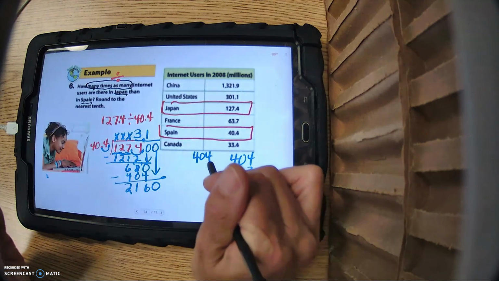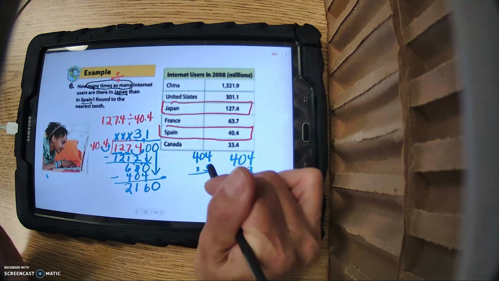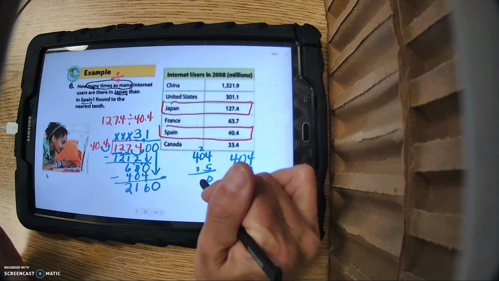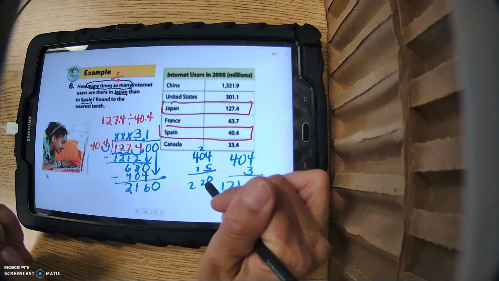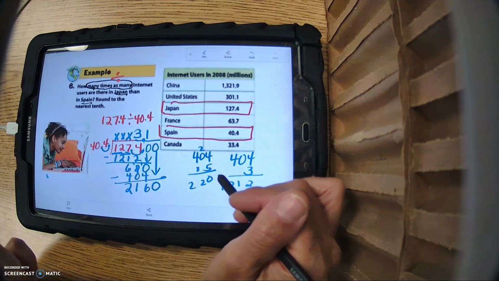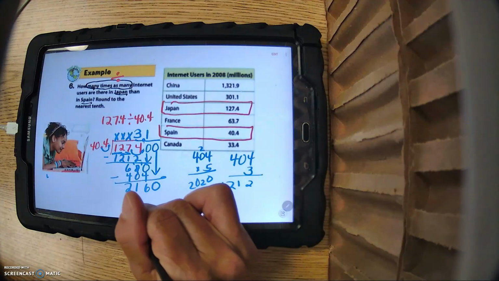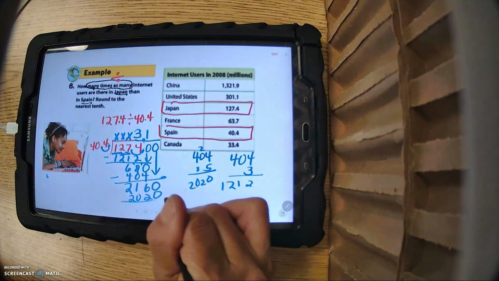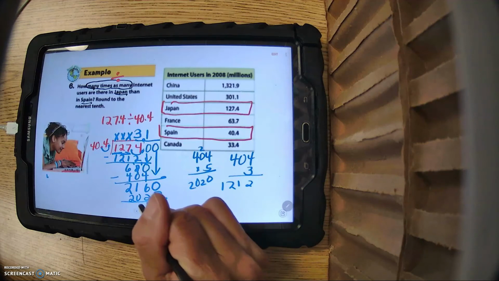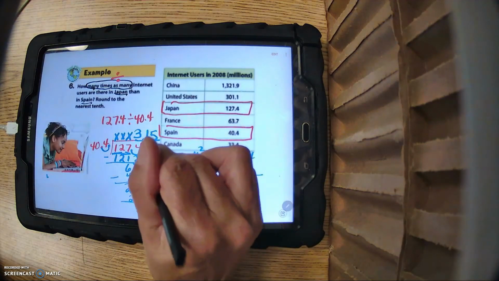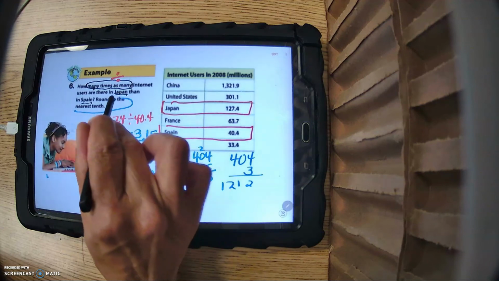Remember, don't get rid of any of your math when you do it on the side. Don't erase it. So it looks like I get 2020. Wow, this is just going to keep going for a while, huh? All right, so let's look at what the problem says. It says round to the nearest tenth.